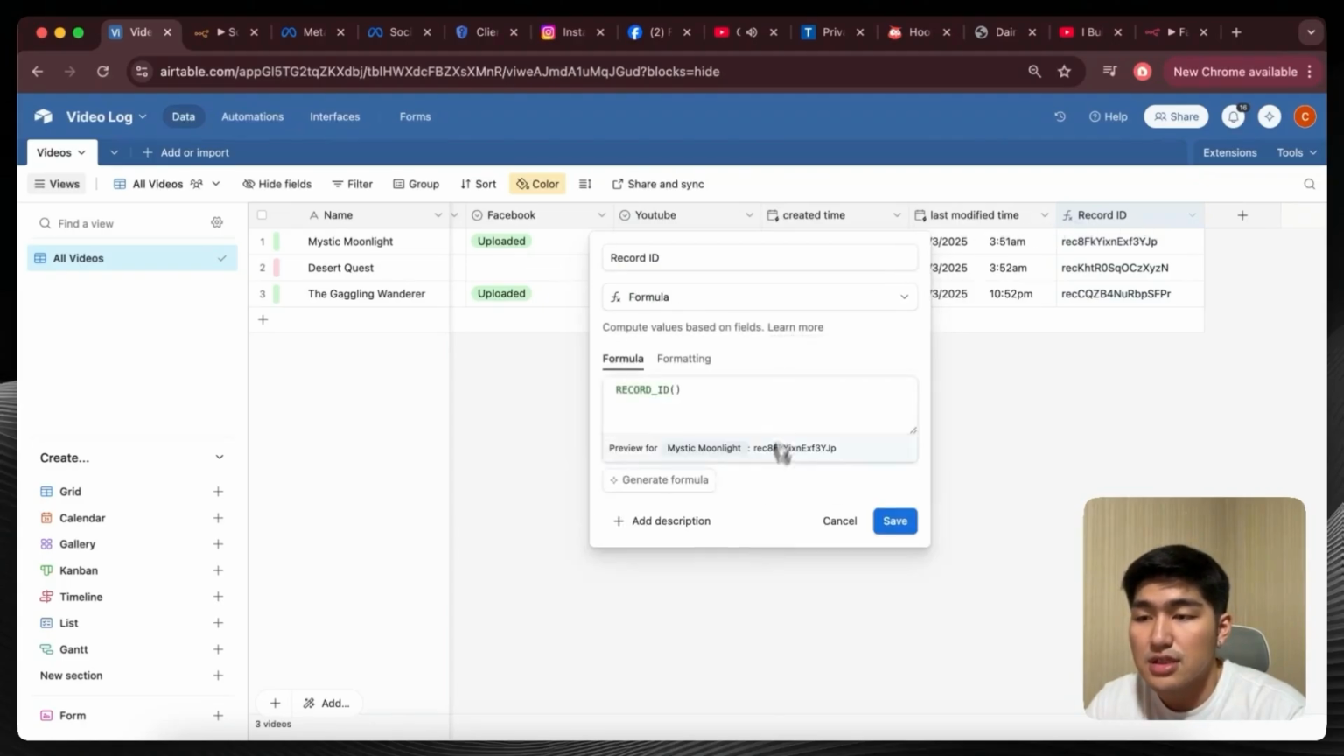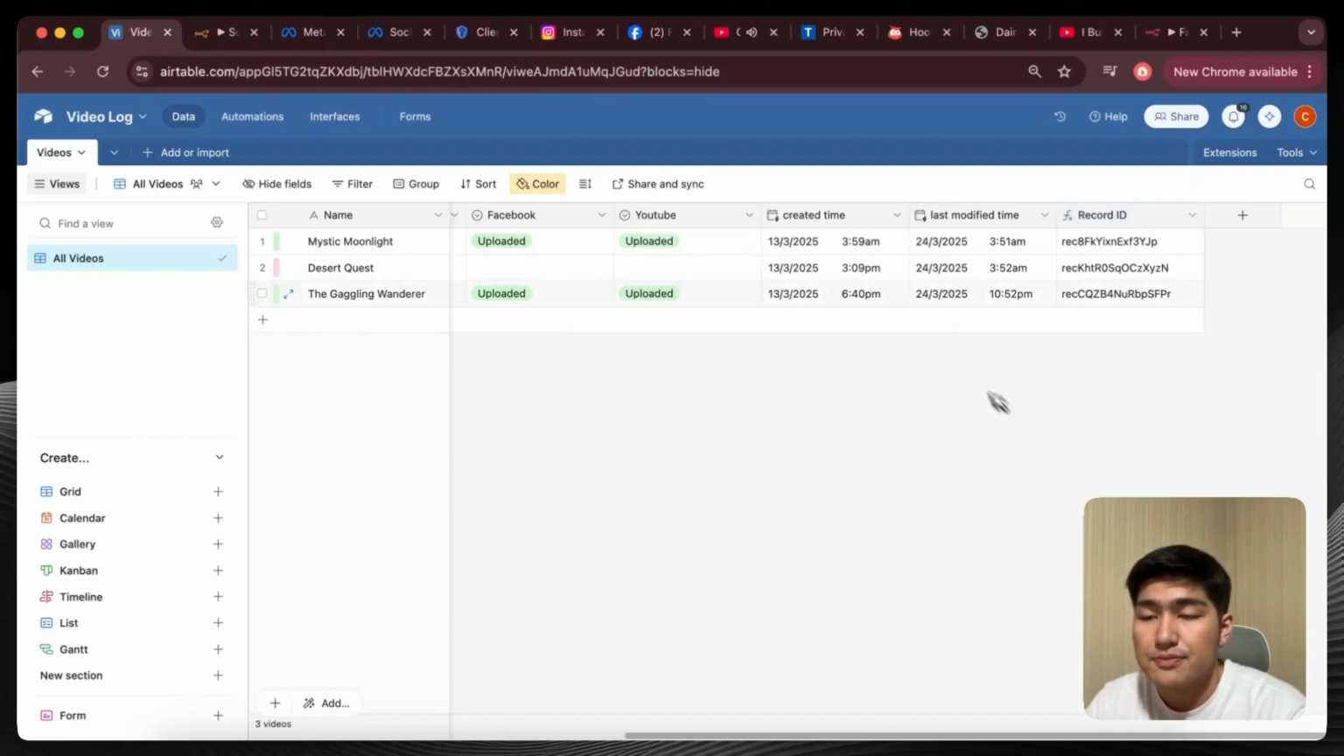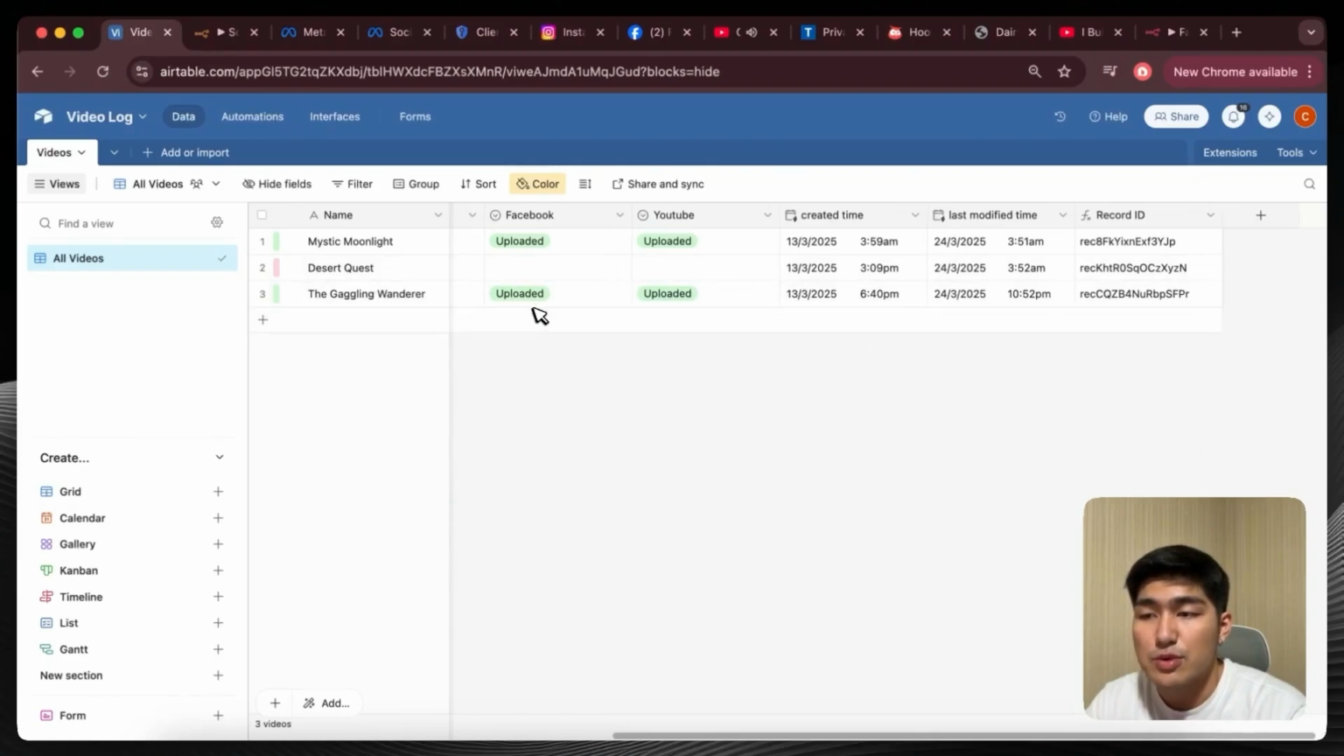I'm going to give it a formula. I'm going to type record underscore ID bracket. And that's how it's able to automatically generate a record ID for you. And so these 3 fields are actually pretty useful to use as a trigger, or for us to identify each of these specific videos that we want to look for.